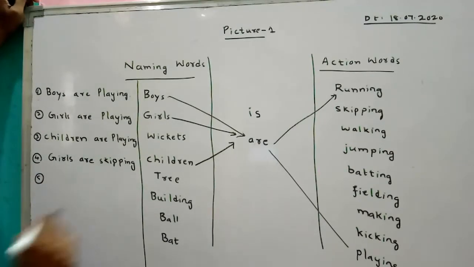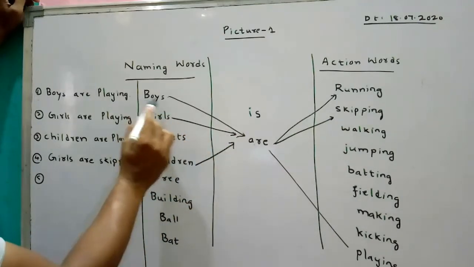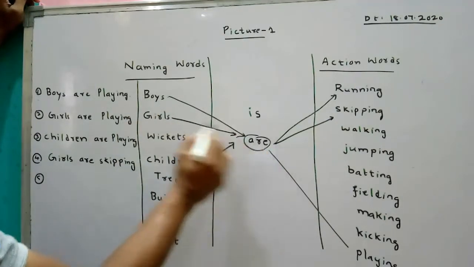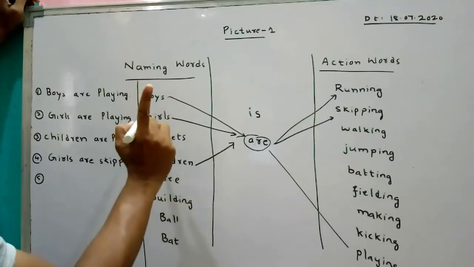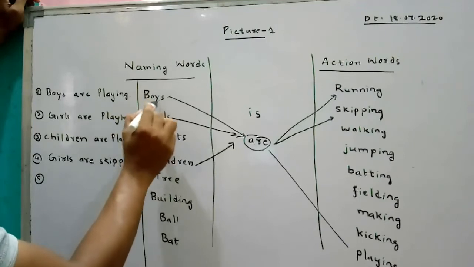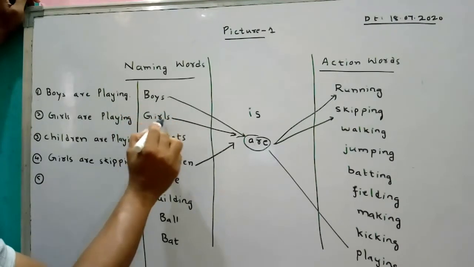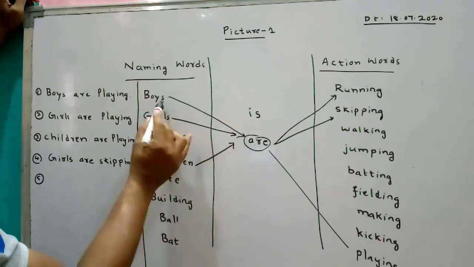Next, girls are skipping. Here use are if the naming word is more than one. Boys is not one boy, it is more than one boy. That we can call plural, that is boys. More than one boy we can say boys. More than one girl we can say girls. So then we use this word, boys are.